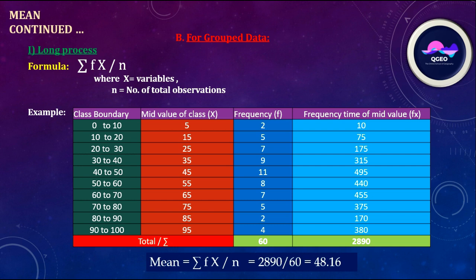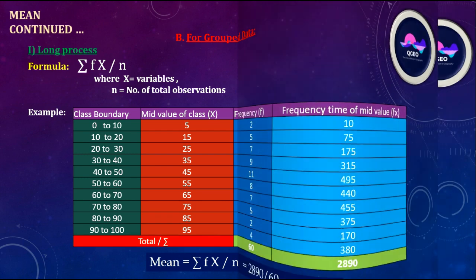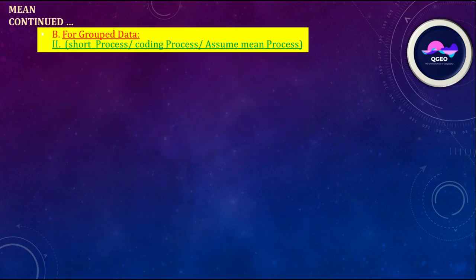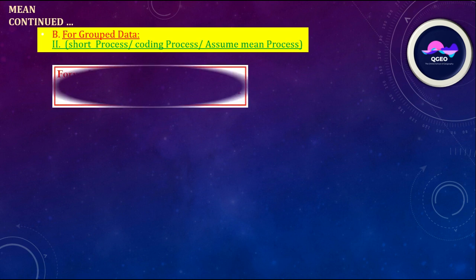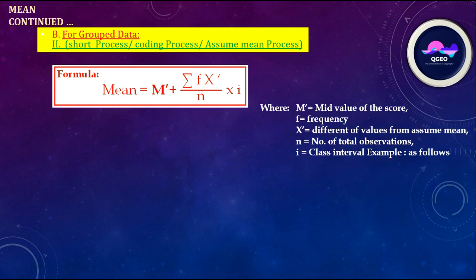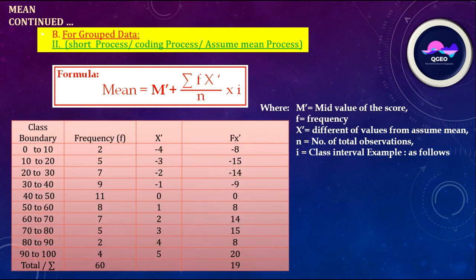For grouped data, the short process, or coding process, or assumed mean process, the formula is mean is equal to m dash plus summation of fx dash by n into i, where m dash is equal to mid value of the score, that is assumed mean, small f is equal to frequency, x dash is equal to difference of values from assumed mean, n is equal to number of total observations, i is equal to class interval. Example as follows.